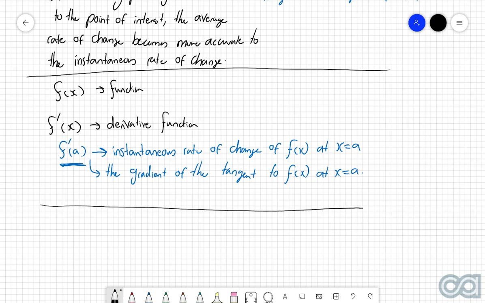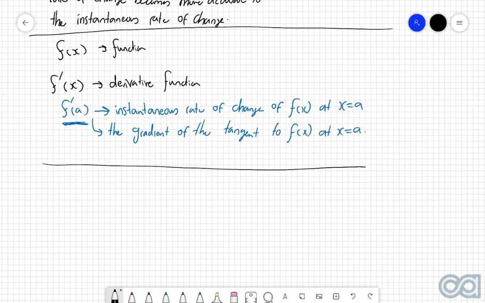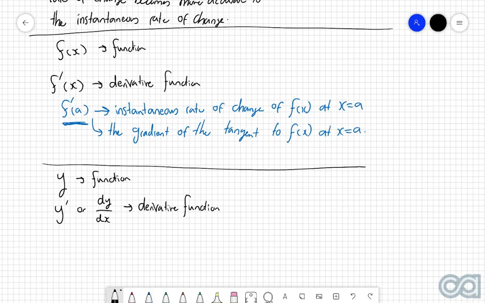Now, just for a little bit of extra notational stuff, if you actually start off with a function, let's call it y, then you've got two different ways that you can represent the derivative function in this case. So if y is your function, then you can either write it as y dash, or we can write something called dy by dx. And these two here are what are called your derivative functions. There is absolutely no difference between these two forms of notation here. It just depends on what you're being asked for in a question. Furthermore, which one you just prefer. But either one is absolutely fine in most different scenarios.